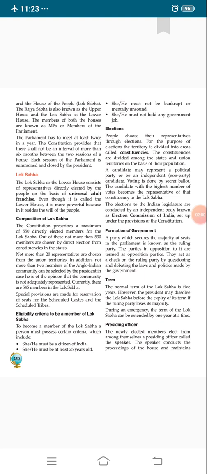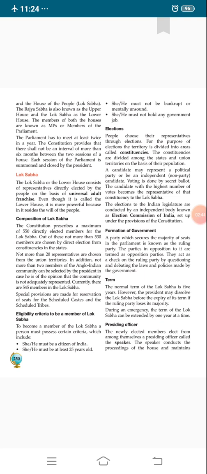The difference between the eligibility criteria in Lok Sabha and Rajya Sabha is the age. In Lok Sabha, the minimum age must be 25 years completed, but in Rajya Sabha, he or she must have completed 30 years. Other eligibility criteria are the same for both: he or she must be a citizen of India, must not hold any government office of profit, and must not be bankrupt and must be mentally sound. All these are similar for Lok Sabha and Rajya Sabha members.